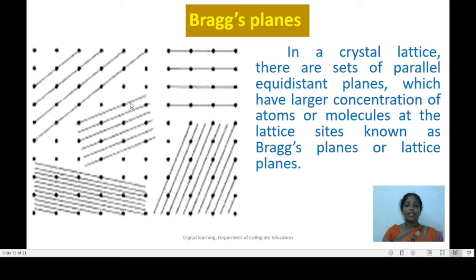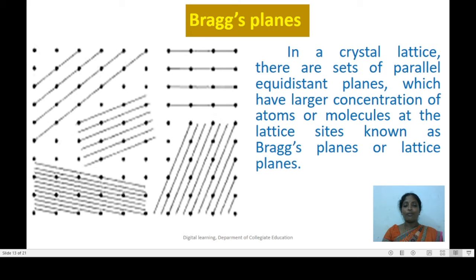Now here the lines on the two-dimensional screen represent the planes of the three-dimensional space lattice. Now these planes are called Bragg's planes.